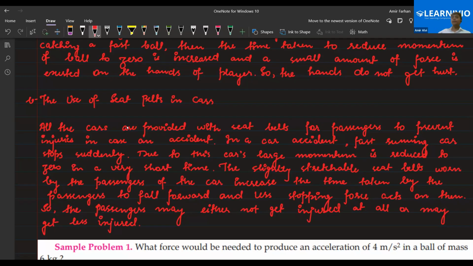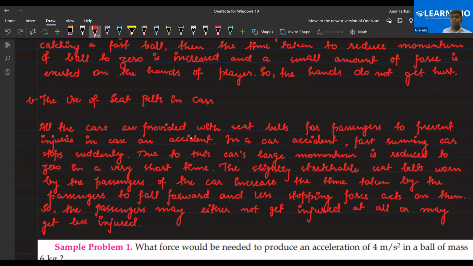So the seat belt prevents you from colliding with the dashboard, or if you do collide, the time would be much more than without a seat belt. That decreases your chances of getting severe injuries. Clear? Yes, sir.